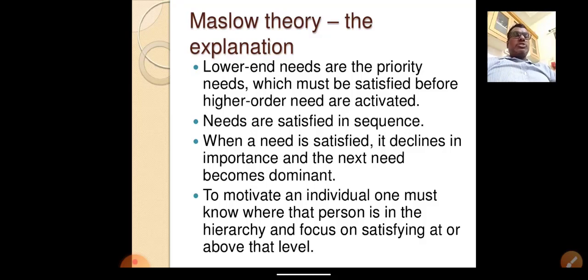These are all the things to see as a manager. You have to fulfill their needs, satisfy their requirements, and take them to the next level. This is the explanation of Maslow's theory, as previously shown in the triangle diagram. You can find all these: physiological, safety, social, self-esteem, and finally self-actualization.